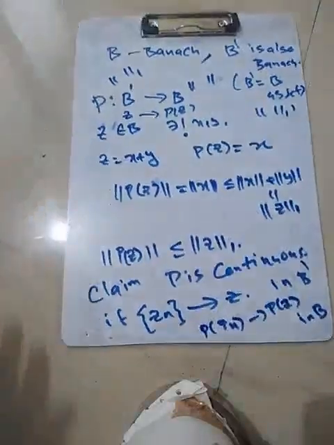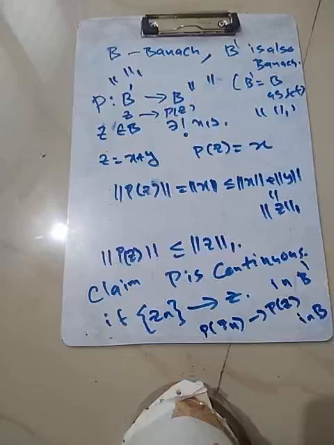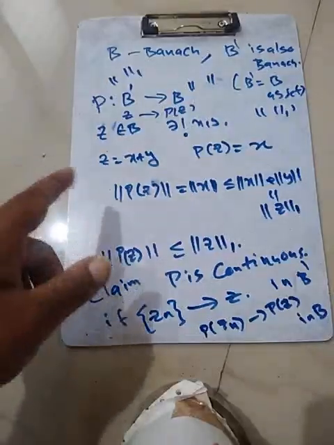So P is clearly continuous. The point is that we have shown that P is continuous. And then one can easily check the algebraic nature of P.